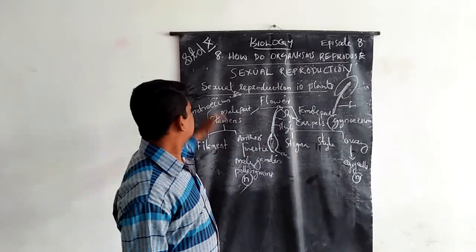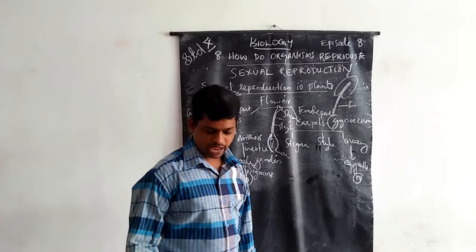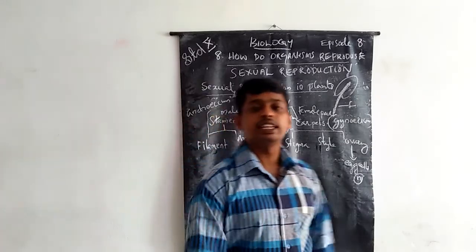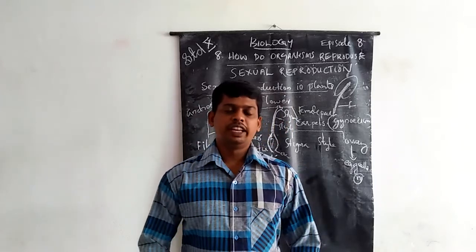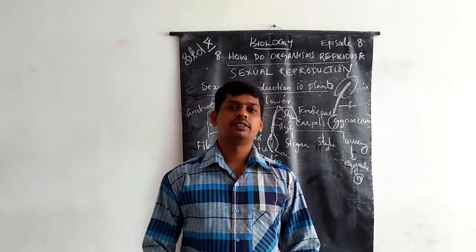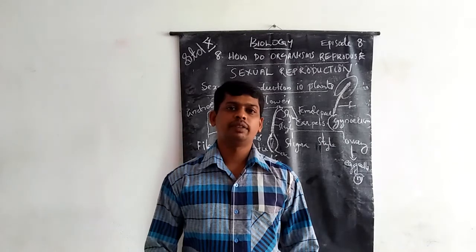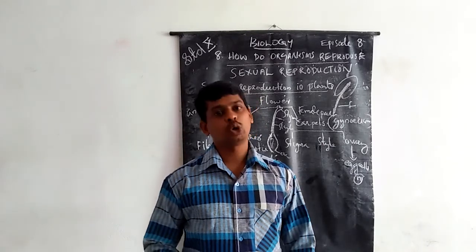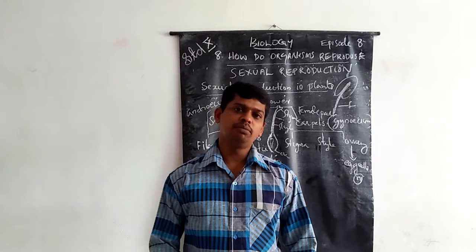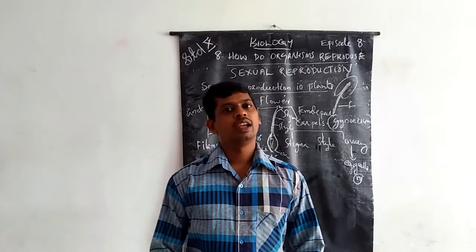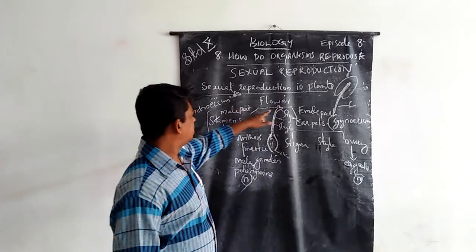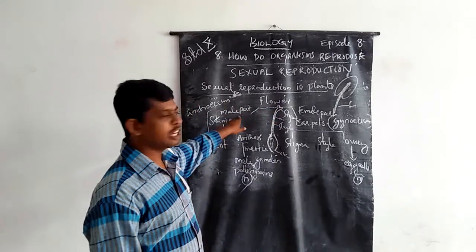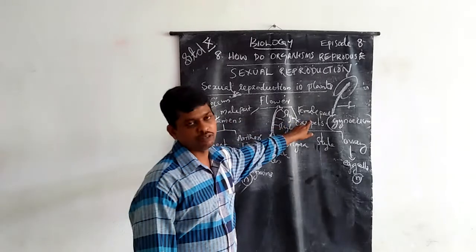Okay, look, in sexual reproduction in plants, the main sexual reproductive part is the flower. Morphologically, a flower has main parts: calyx, corolla, androecium and gynoecium. The main parts for sexual reproduction are the male reproductive part and the female reproductive part.